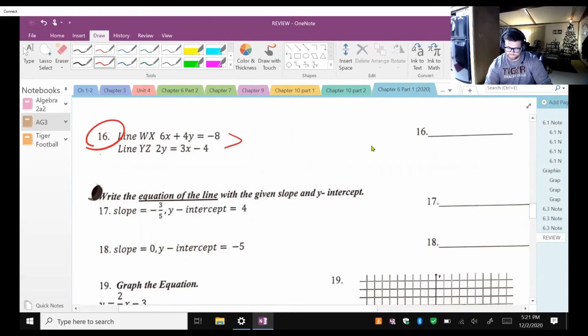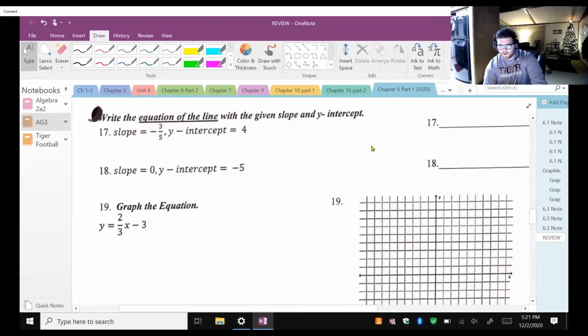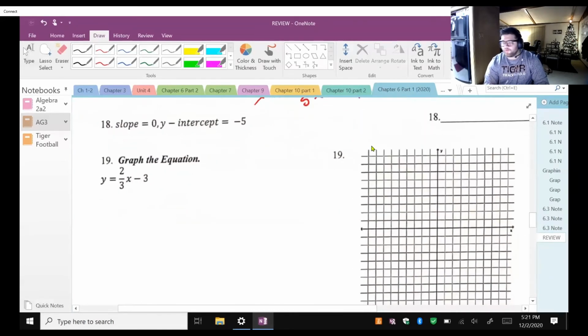All right, write the equation of a line with a given slope and y-intercept. Oh my gosh, we can do that. No problem. I'll just do it because it's fun. I'm a nerd, I know. Boom, that's your first one. Done. Takes 2 seconds.